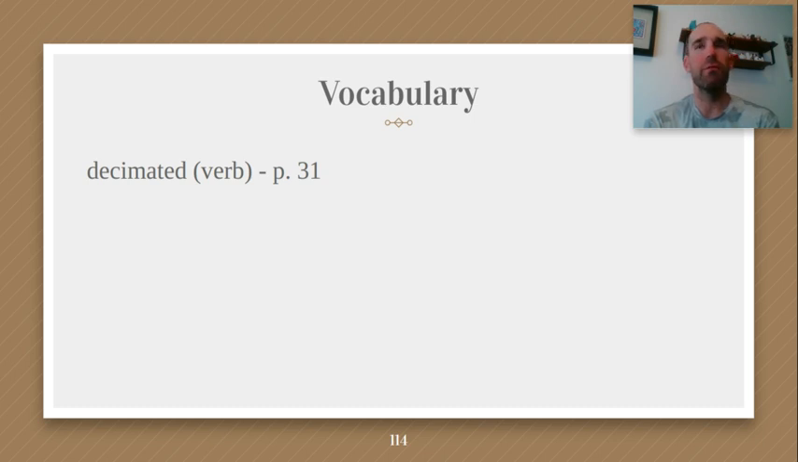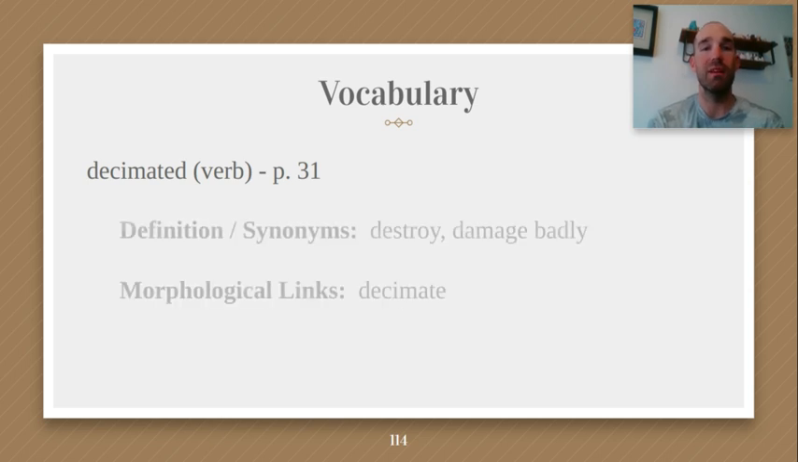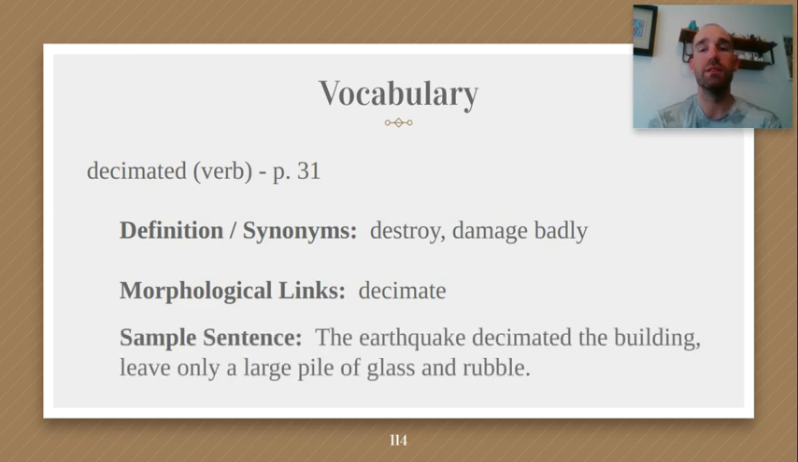I would have to look at the decimated local population. Population is the amount of people that live somewhere. In the sentence before, it says millions of people died. So if a population was decimated and people were dying, I would think that decimated would mean decreased, destroyed, or damaged badly. To decimate something is to destroy it or damage it in a very harsh way. The sentence I wrote says the earthquake decimated the building, leaving only a large pile of glass and rubble.